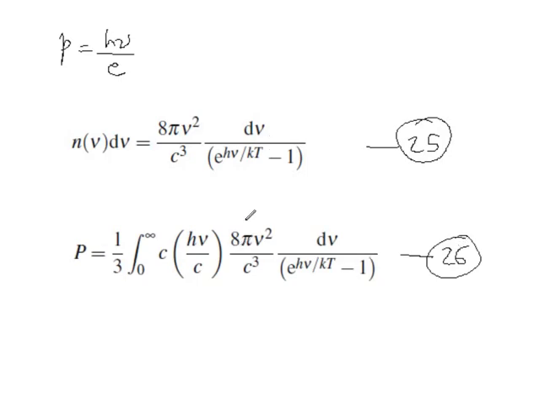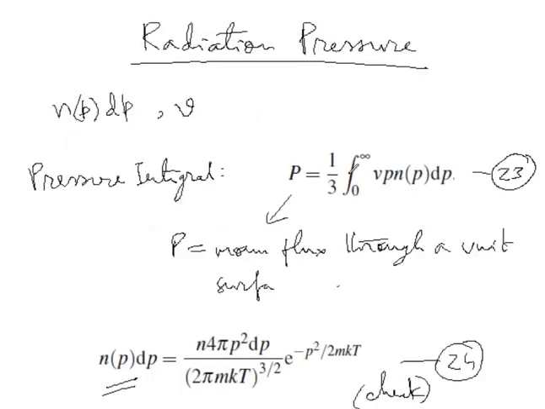Now, after integrating this result, again check. So, here I am asking you to check two results, right? The first one is whether using the Maxwell-Boltzmann distribution you get the ideal gas law.